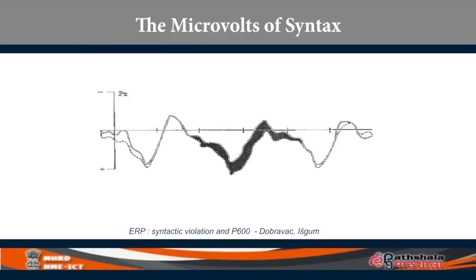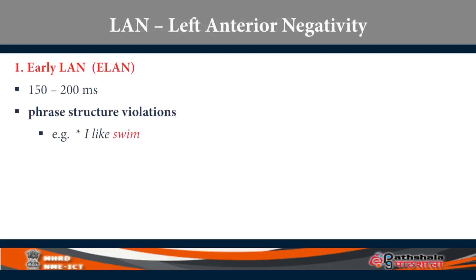Again, I have borrowed this from a published study. So you can see that LAN is left anterior negativity, ELAN is early LAN between 150 and 200 milliseconds, associated with phrase structure violation. Suppose your brain hears something like "I like swim" instead of swimming, then it throws up ELAN.